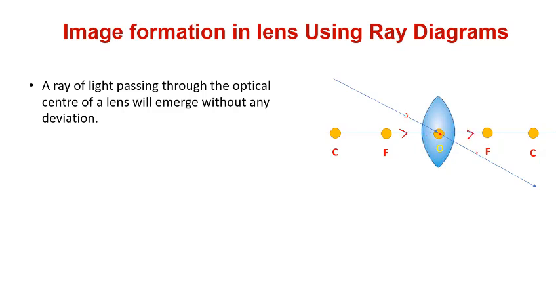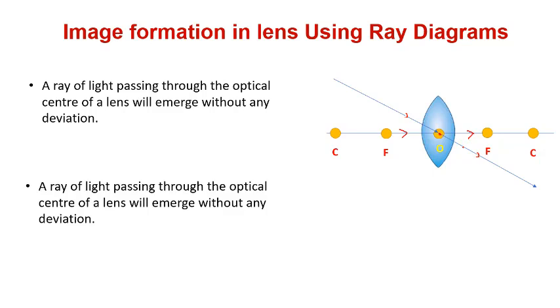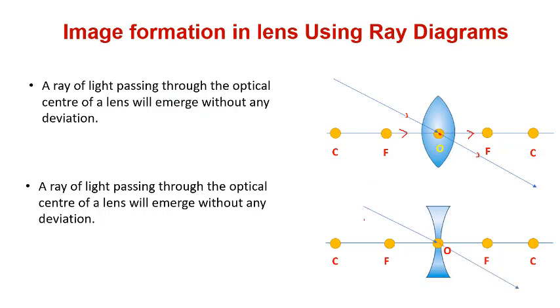Again a ray of light passing through O will emerge without any deviation. Again you will ask, sir, will it go directly, because now it is a concave lens? This property is valid for all spherical lenses.